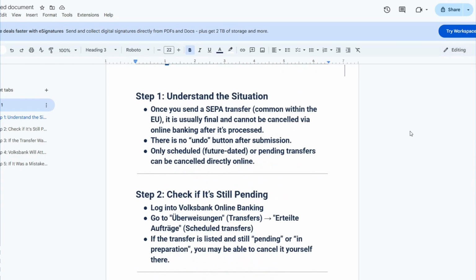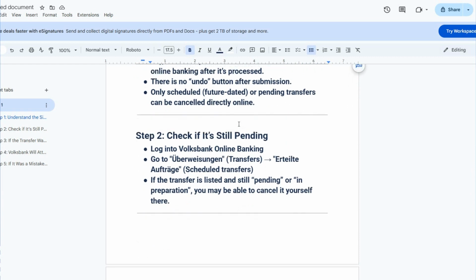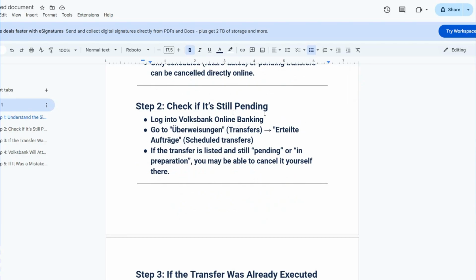The first one is understand the situation. Once you send a SEPA transfer, it's usually final and cannot be cancelled via online banking after it's processed. There is no undo button after submission, so only a scheduled, future-dated, or pending transfer can be cancelled directly online. So check if it's still pending.